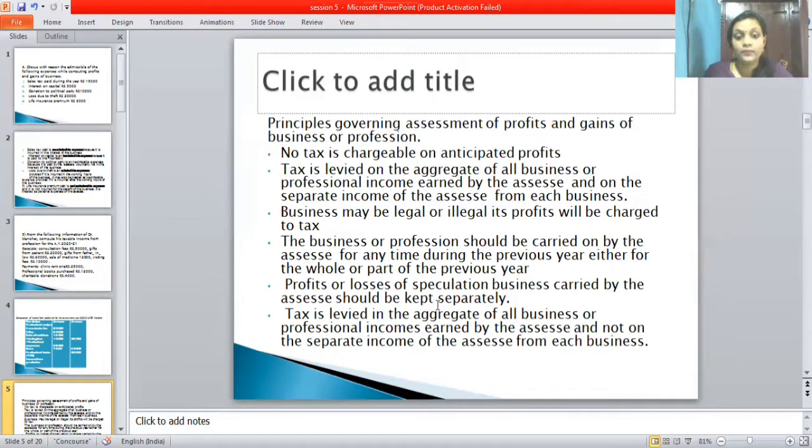So once again I will repeat that point here, that is the profit or loss of speculation business carried by the assessee. The business speculation carried by the assessee should be kept separately. Next one is, tax is levied on the aggregate of all the business or profession income earned by the assessee and not on the separate income of the assessee from each business. Okay, these are the points.